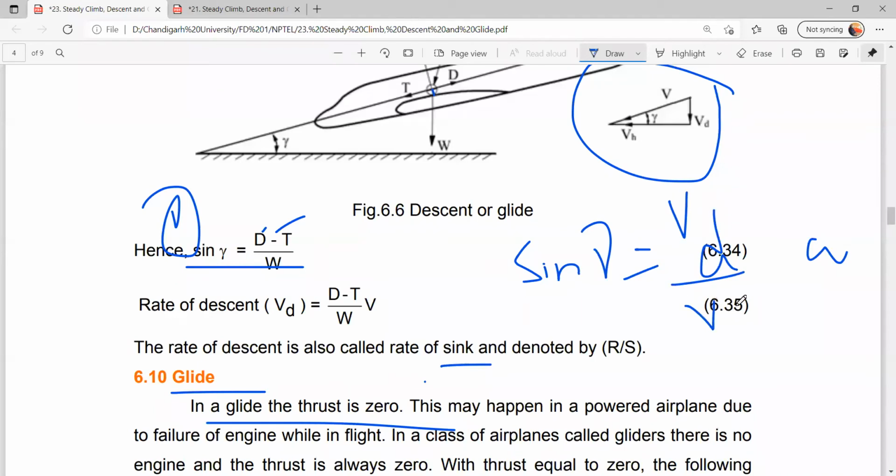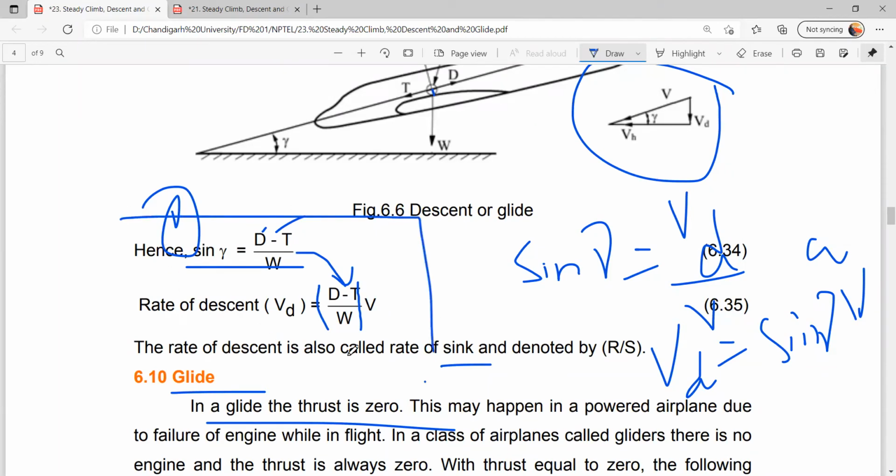VD by V. So descent velocity is given by sine gamma into aircraft velocity. So here, if you substitute the sine gamma value, we can write it as drag minus thrust divided by weight, into aircraft velocity. So this is the equation for angle of climb, angle of descent, and rate of descent.